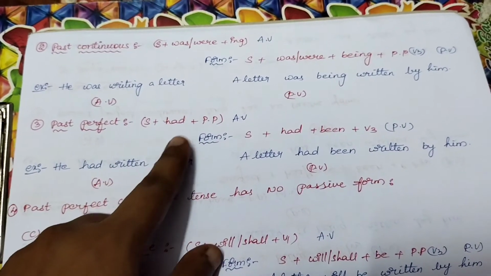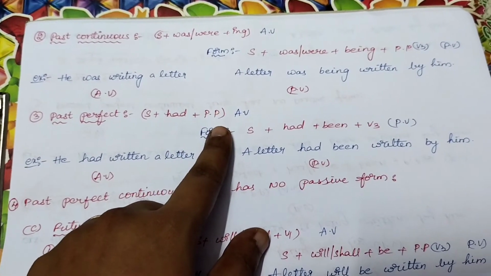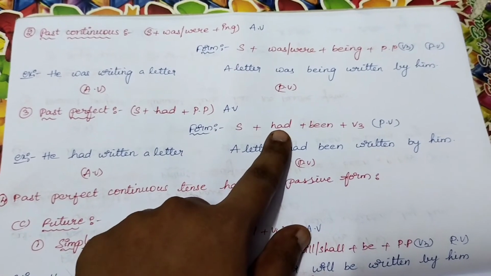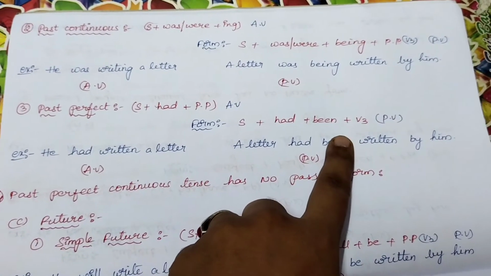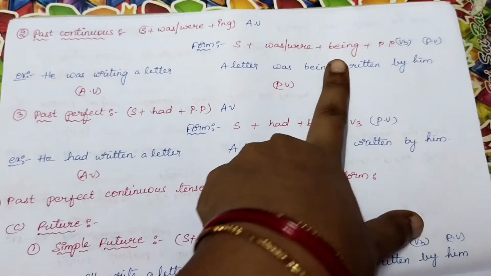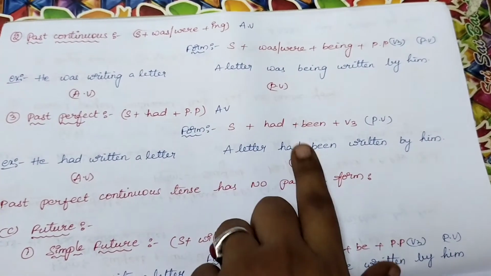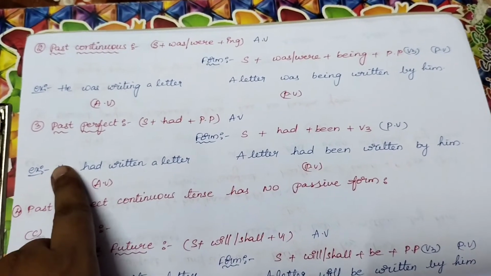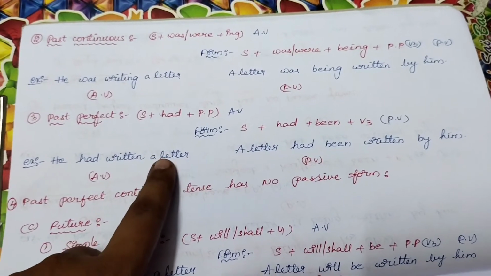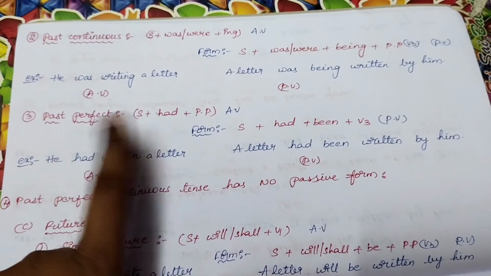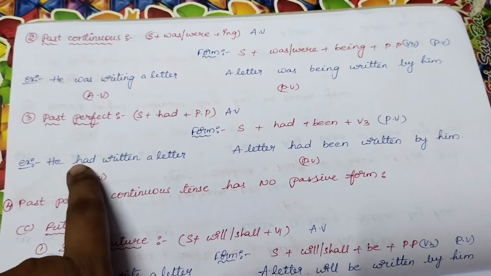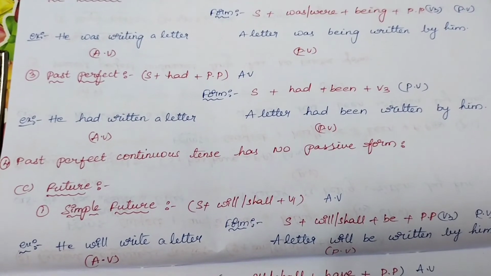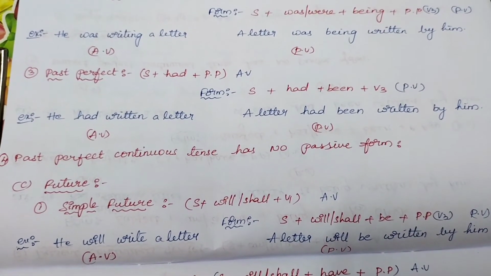Past perfect, subject plus had plus past participle, that is AV. Coming to PV, passive voice, subject plus had plus been plus V3, because it is perfect. Once again I tell you, if it is continuous we need to use being. If it is perfect, use been. That's it. It is very simple. He had written a letter. Subject will be object, object will be subject. So a letter had been written by him. That's it. Coming to past perfect continuous tense, it has no passive form.